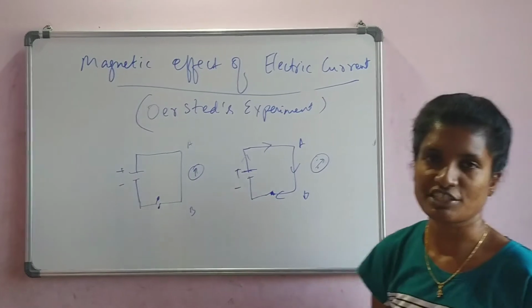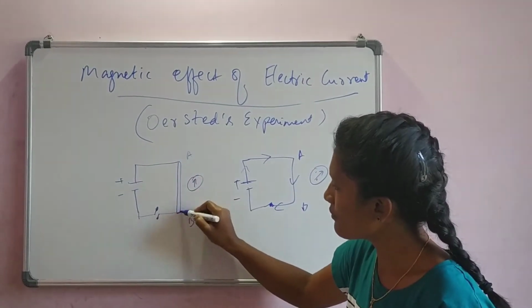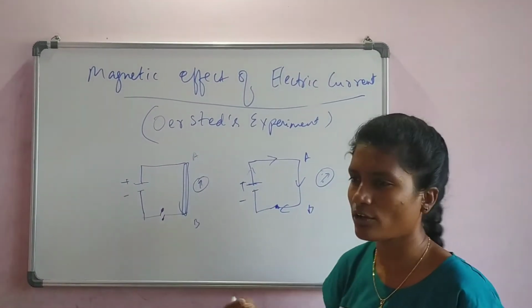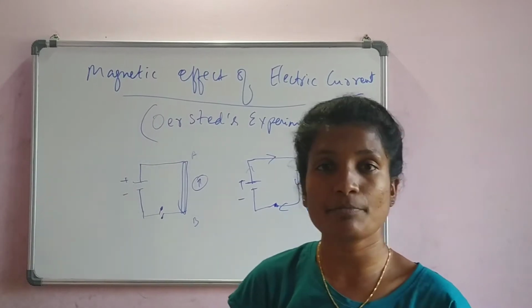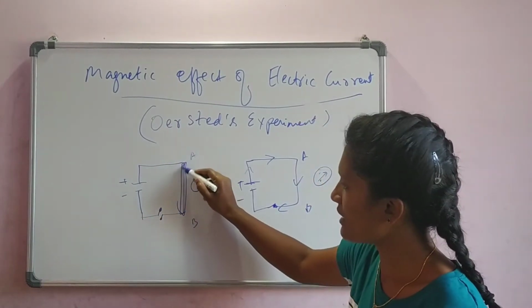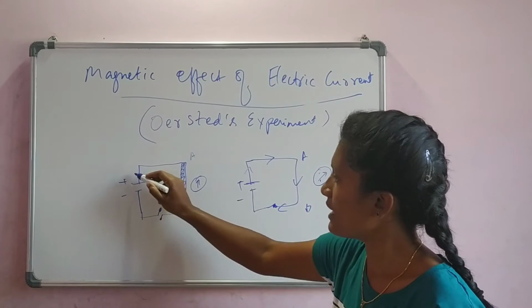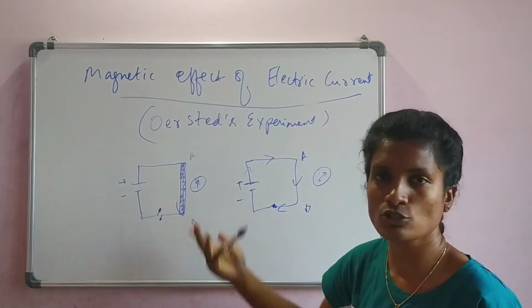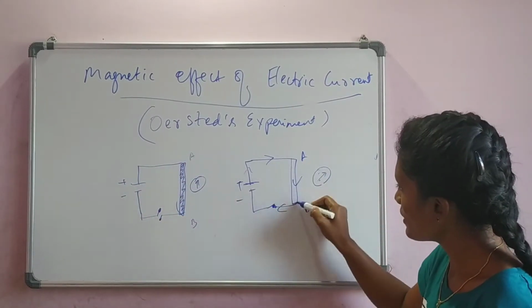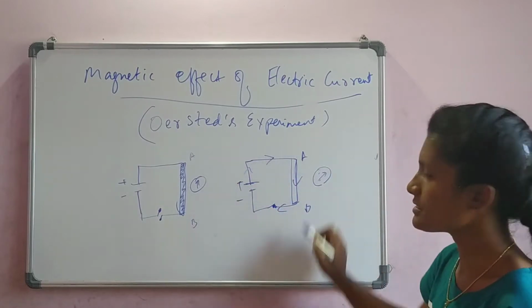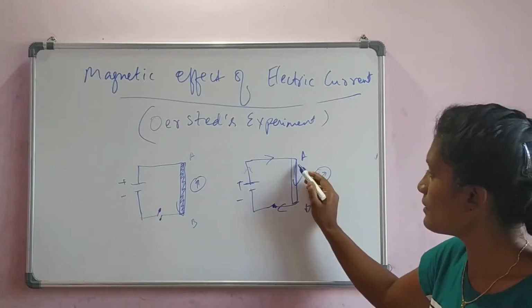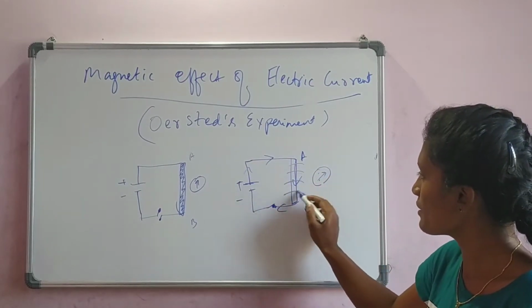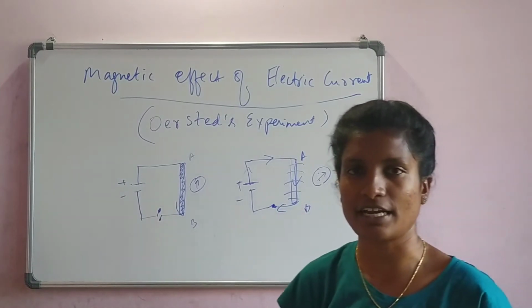It starts showing deflection because here we are passing electricity through an iron rod. The electricity was not flowing, so there was no deflection. Now, in that same iron rod, the electricity starts moving, and when the electricity starts moving, the magnetic field is created.